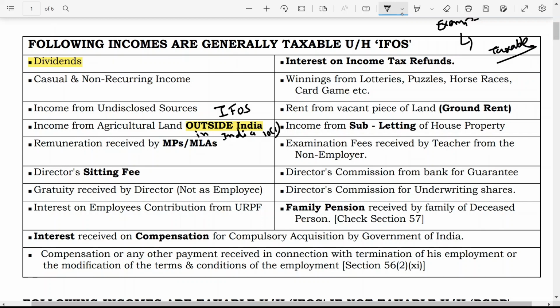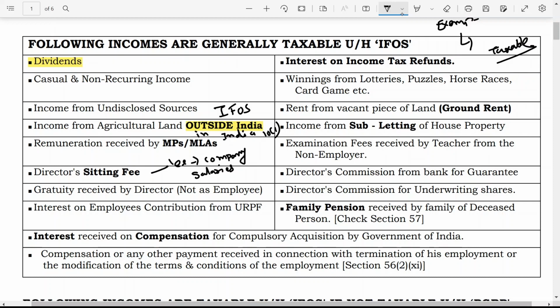Then director sitting fee. Why is director sitting fee taxable under income from other sources? If the director is an employee of the company, in that case whatever remuneration is received by the director is taxable under the head salaries. But here the director is an independent director and he is getting sitting fees.